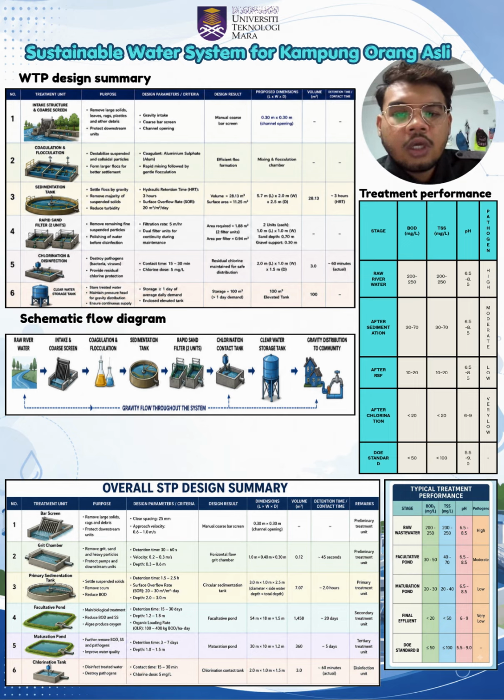Initially, the raw water contains a relatively high concentration of biochemical oxygen demand (BOD) and total suspended solids (TSS). So after the sedimentation, these values will decrease substantially. Following the rapid sand filtration, the remaining suspended solids will be further removed. Finally, after the chlorination, the treated water will achieve a BOD of less than 20 milligrams per liter, TSS of less than 20 milligrams per liter, and maintain a suitable pH range between 6 and 9. This complies with the Department of Environment discharge standard while also producing safe drinking water.